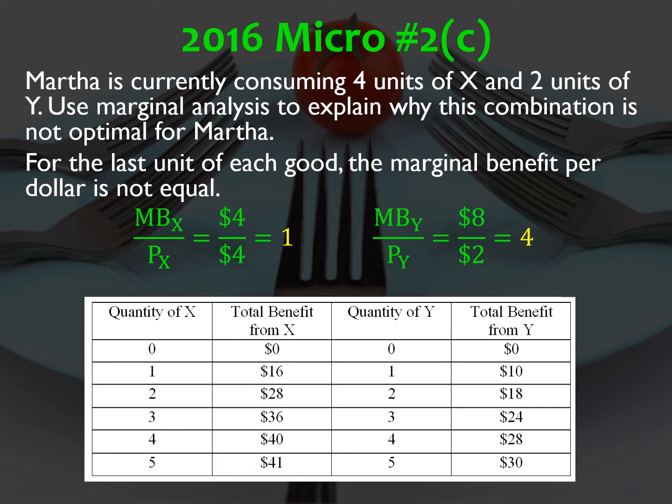Now, for good Y, she's buying 2 units of Y. The marginal benefit of the second unit of Y is 18 minus 10 or $8, and the price of Y is only $2. So her ratio between marginal benefit and price is 4. Now, in this case, those ratios are not the same.